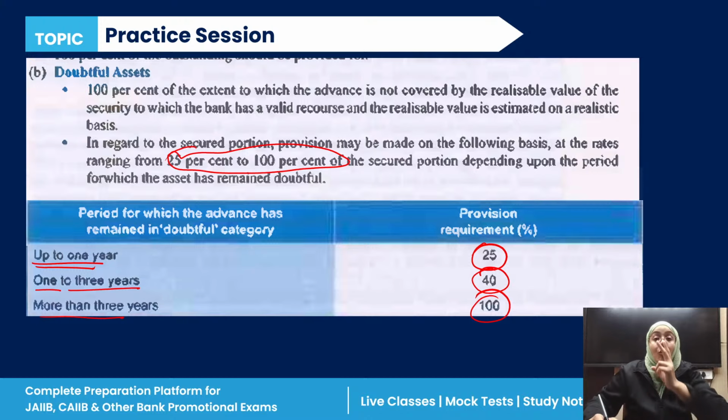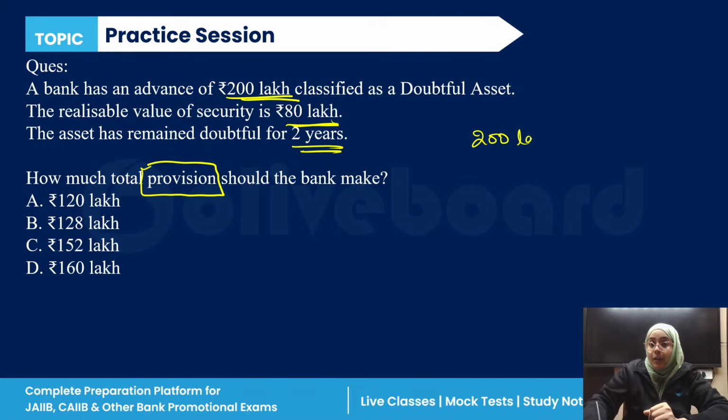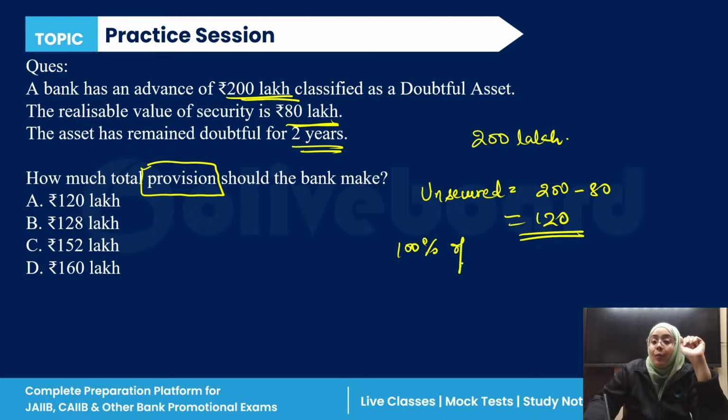And it remained doubtful for 2 years. Very good, Sneha. So obviously, for the secured portion, the provisioning is 40%. Here, first of all, how we have to calculate. The total is 200 lakh, and 80 lakh is the realizable value of the security. So the unsecured portion is 200 minus 80, which means 120. 100% of 120 means 120 of the unsecured.